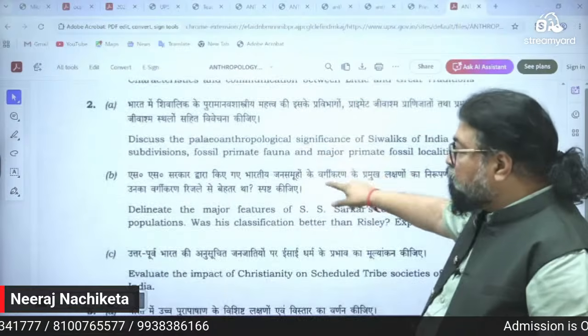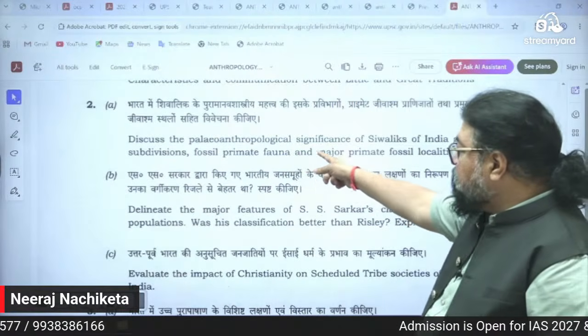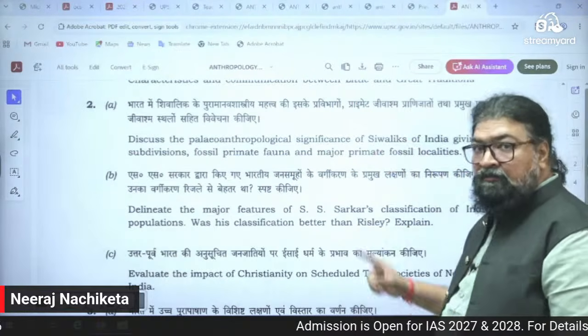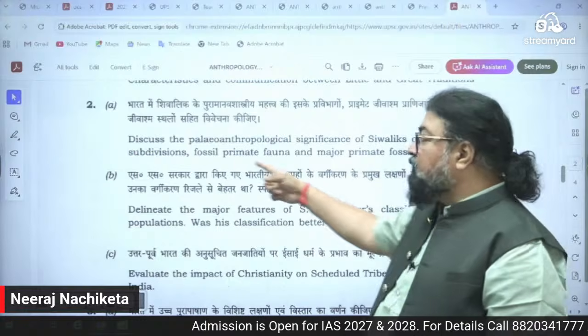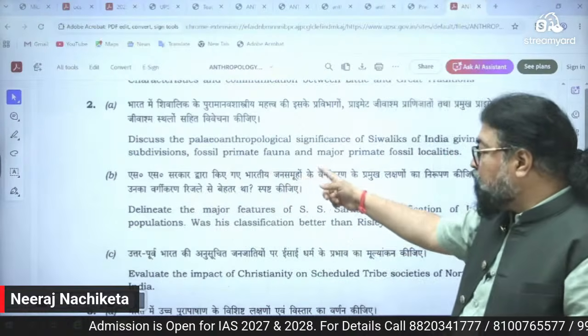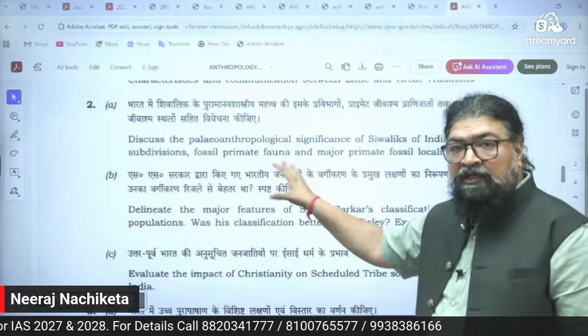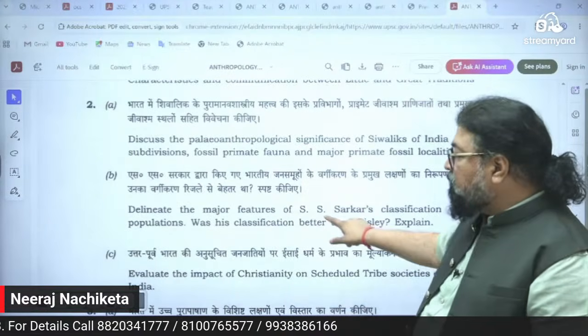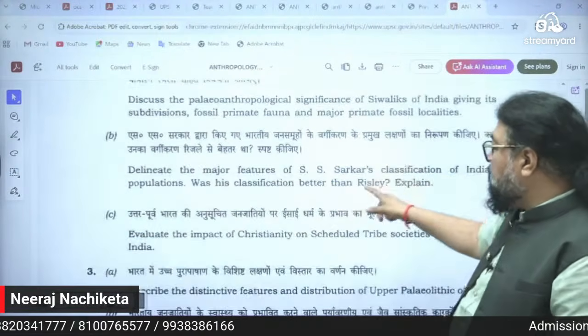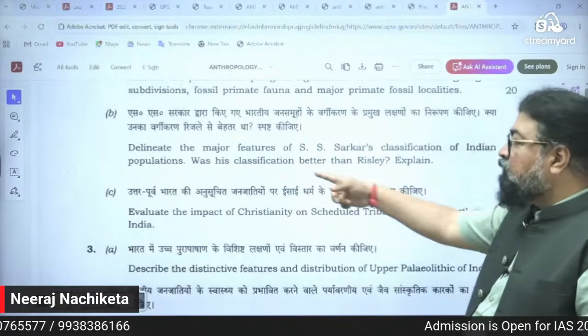Then you can see question 2a. Discuss the paleoanthropological significance of Shivalik Hills. Very important. Shivalik Hills of India, giving its subdivision, fossil primate fauna and major primate fossil locations. This is a topic based on archaeological anthropology. Then you can see, delineate the major features of S.S. Sarkar's classification of Indian population.